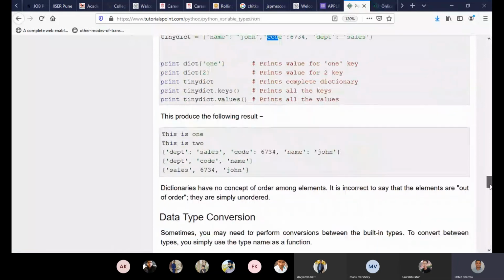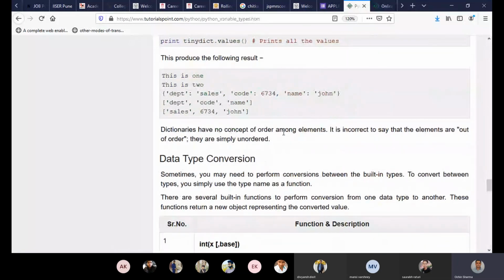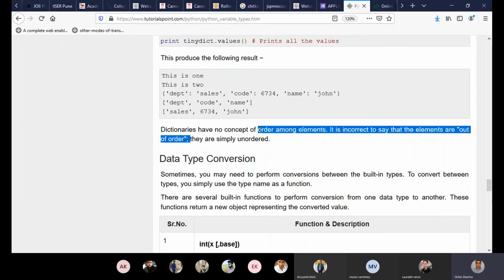Let's complete it. Dictionaries have no concept of order among elements. Okay, so this is the answer to your question. It says that dictionaries have no concept of order among elements. It is incorrect to say that the elements are out of order. They are simply unordered. As per the design of the language, there is no order in the dictionary.